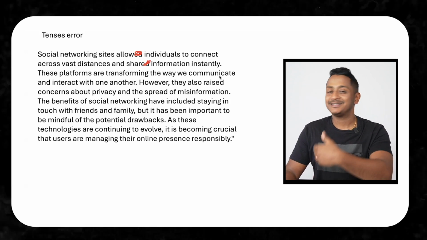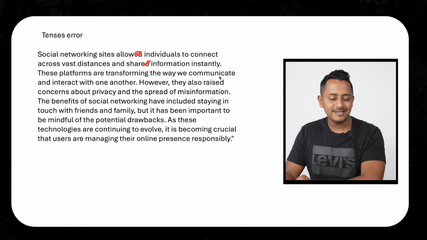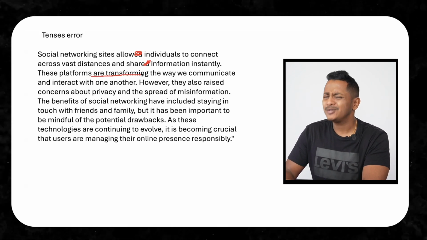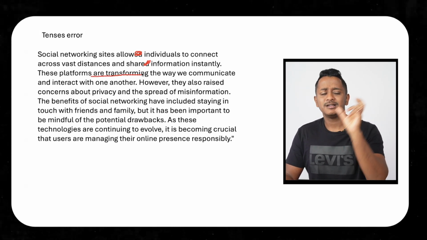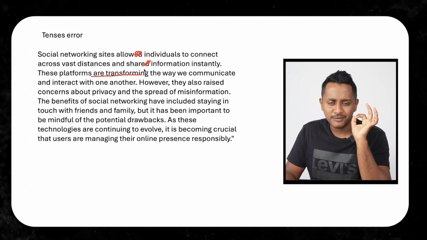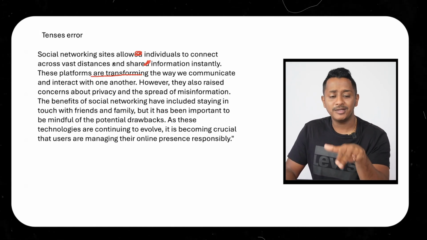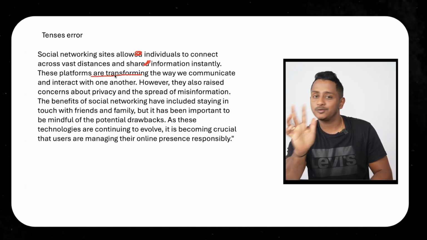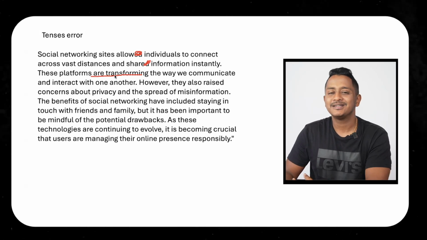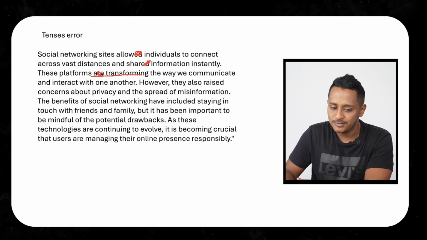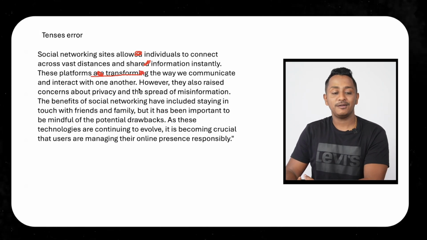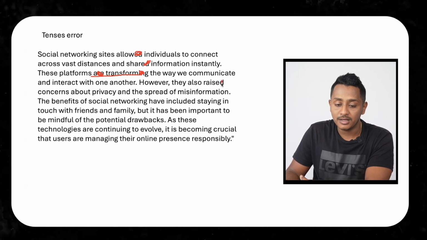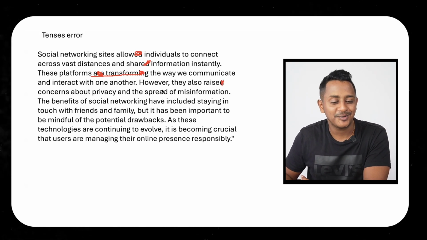I've seen people writing something like this, allowed, shared, just like that. These platforms are transforming. Why do you simply want to use ing? No, you put it in the present tense, a fact. These platforms transform the way. All the time they have done it. Right now they are transforming at this moment. 6 a.m. Indian time, not 6:01 a.m. Indian time. Getting it? So are transforming is wrong. These platforms transform the way we communicate and interact with one another. However, they also raise concerns about privacy and the spread of information.